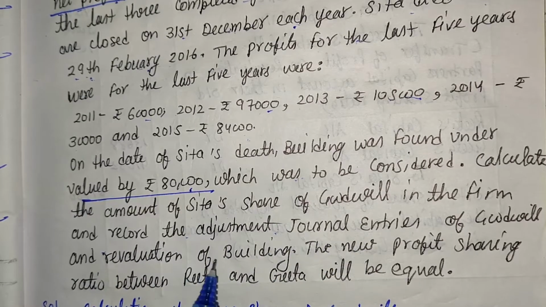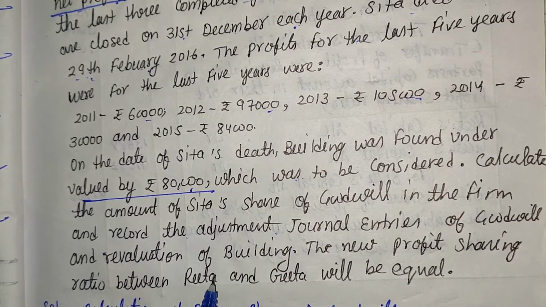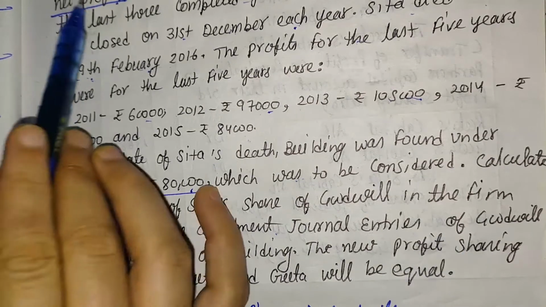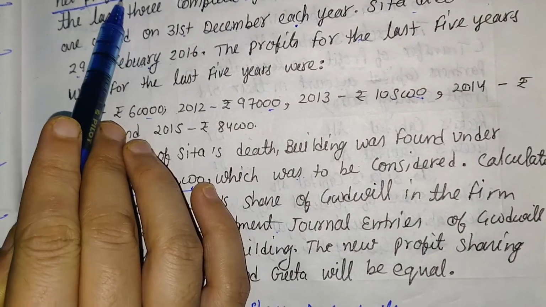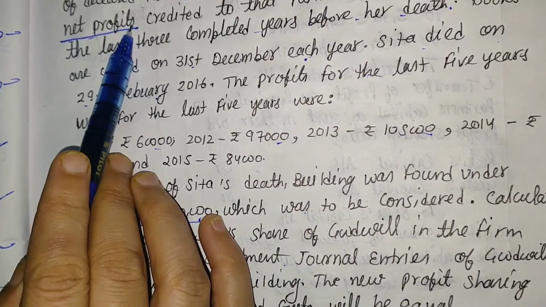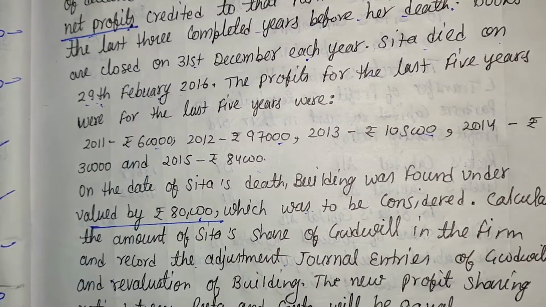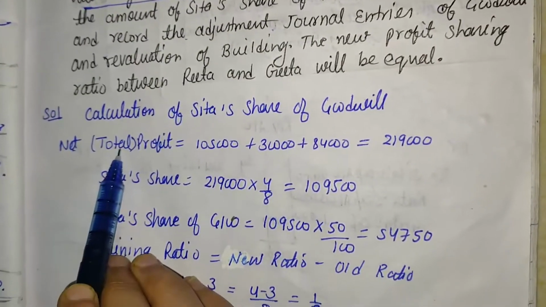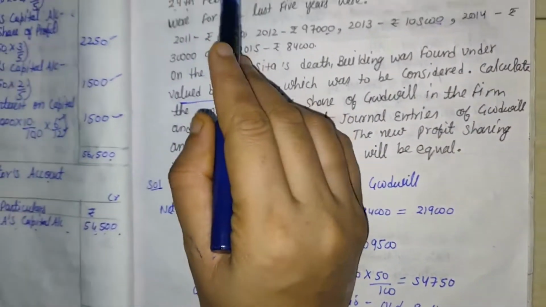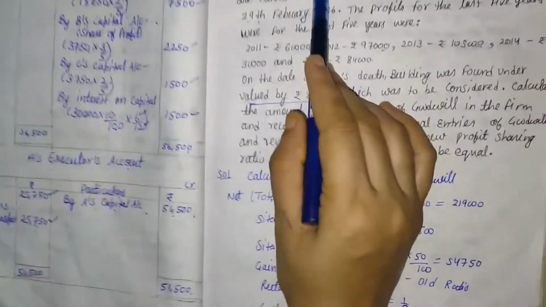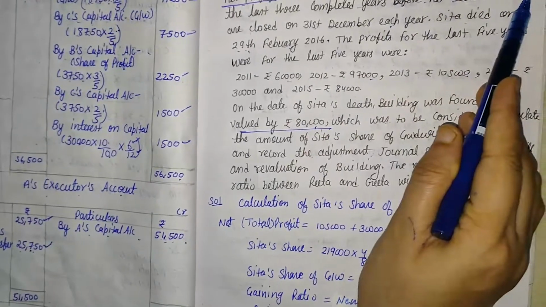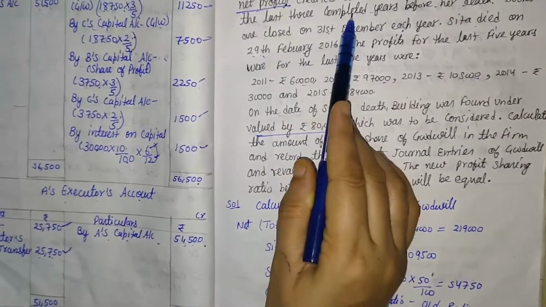So we will have to calculate the goodwill amount, and that goodwill is based on net profit. So first of all we will have to calculate net profit, which here means total profit. In this question it is given that 50% of the net profit credited to the partner's capital account during the last 3 completed years.